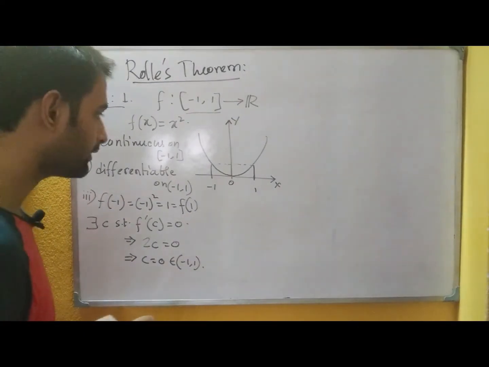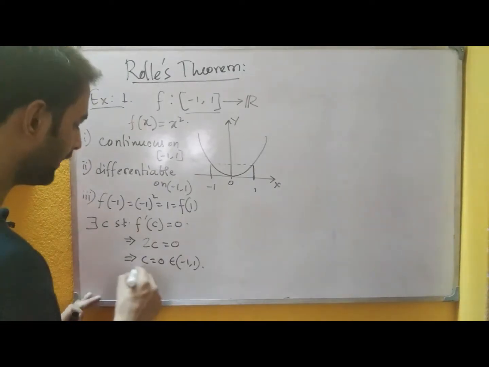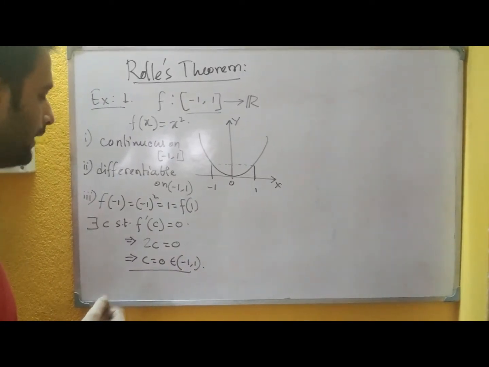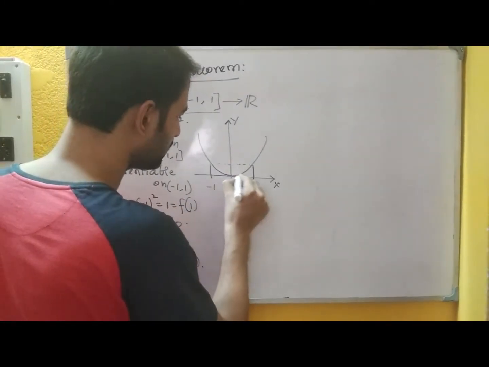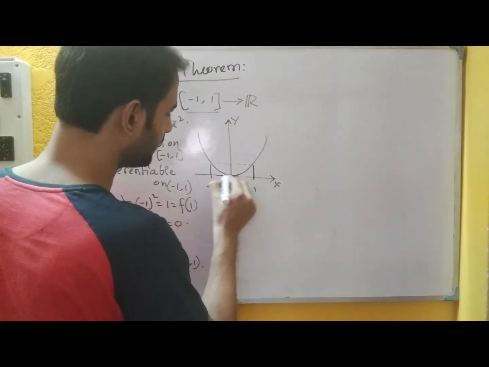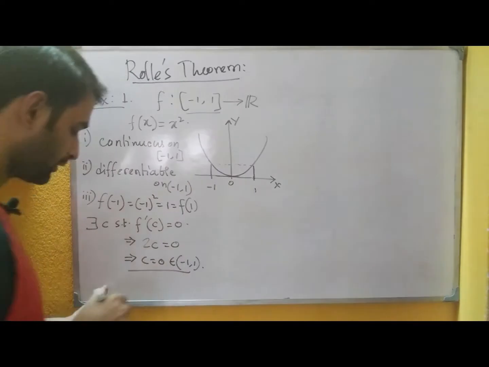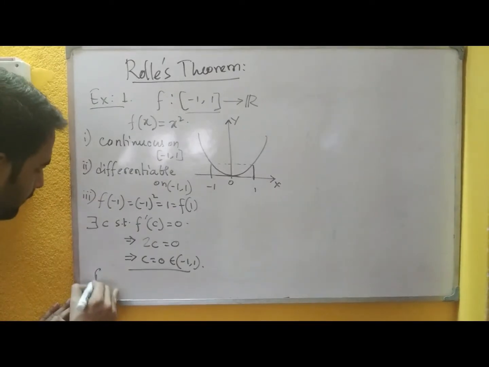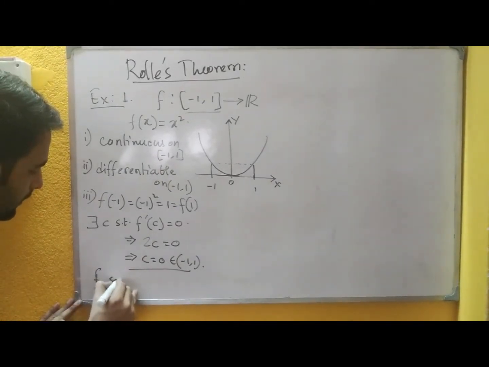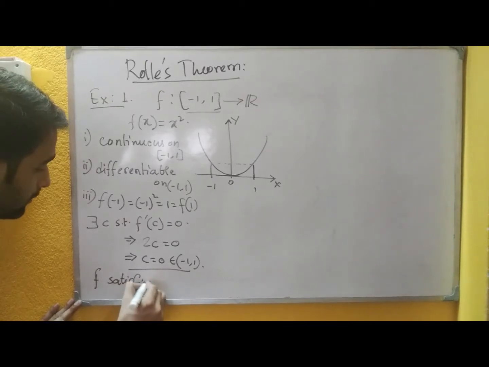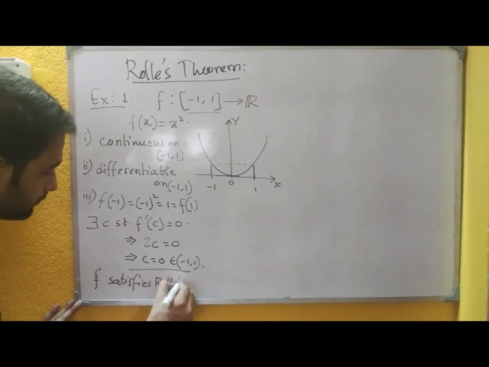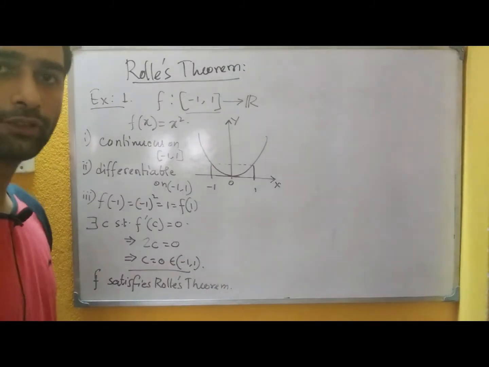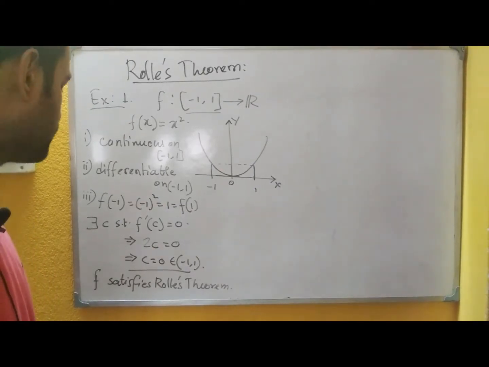So clearly we can say from here that we can find a stationary point or an extreme point where the derivative of the function becomes 0, that is, the tangent to the curve is the x-axis, or parallel to it. So we can say the function satisfies Rolle's theorem. So this is our first example about Rolle's theorem.